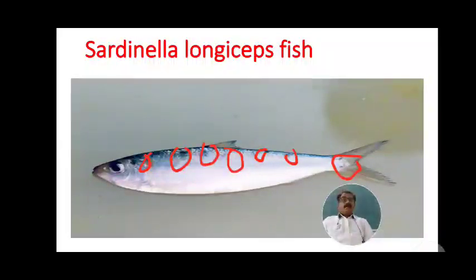The next point of Sardinella longiceps, the sardine fishery, is reproduction, which we studied earlier in general characters. Reproduction.